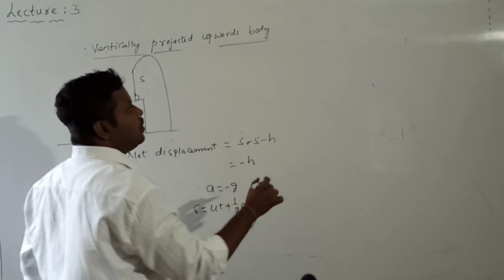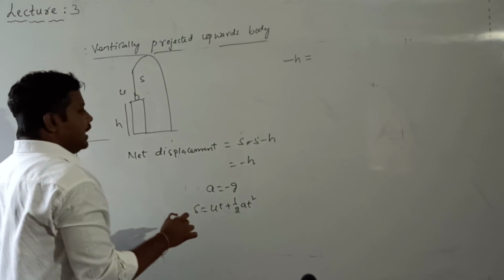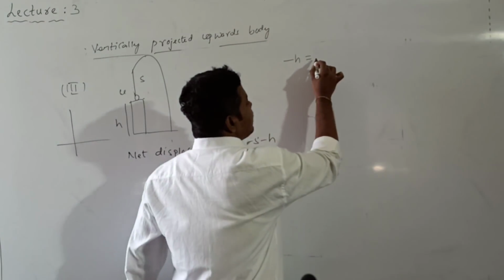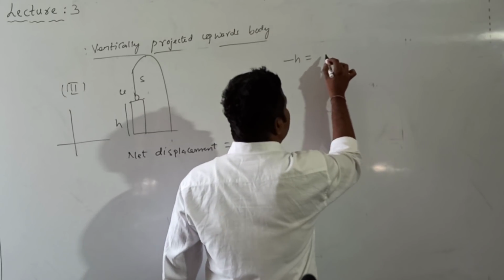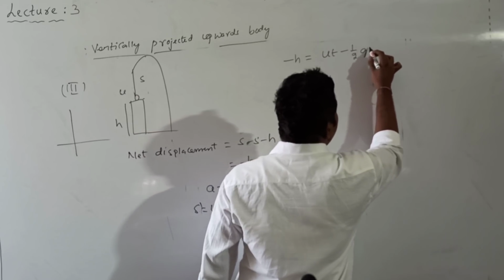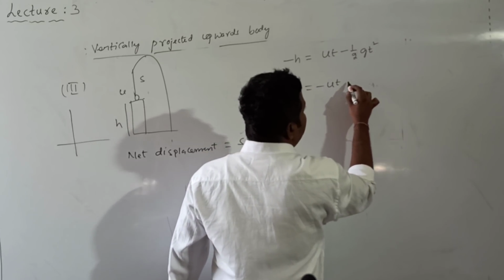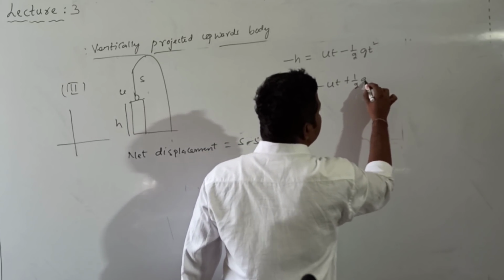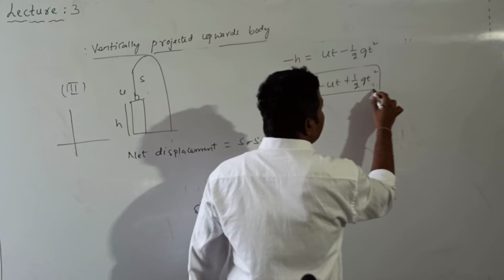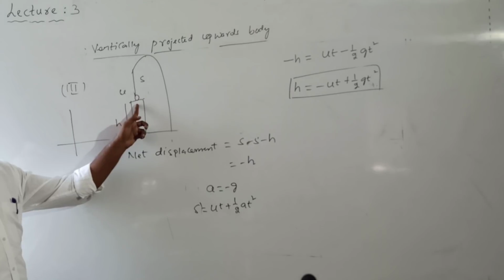So what will we get? Here the net displacement is s dash, so minus h is equal to ut minus half into g into t square. Otherwise I can write it as h is equal to minus ut plus half into g into t square. This is the formula to calculate the height of the tower. So remember, this formula is applicable whenever a body is projected from the top of the tower.